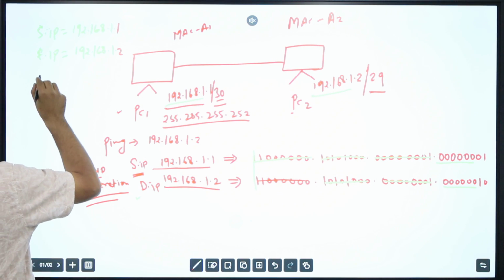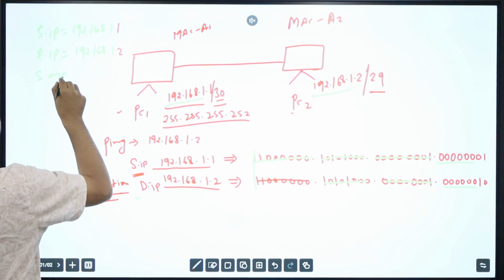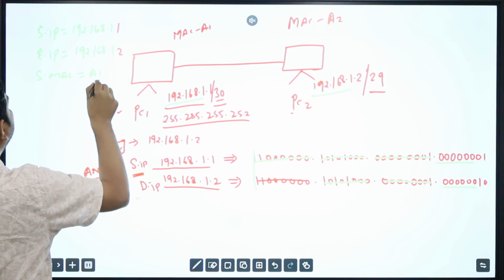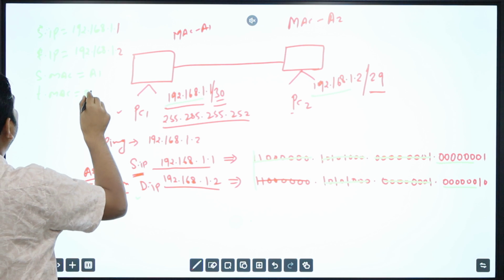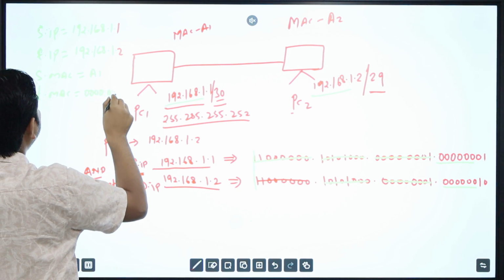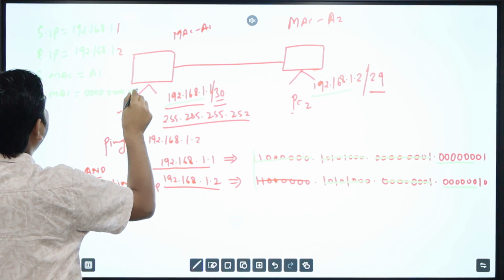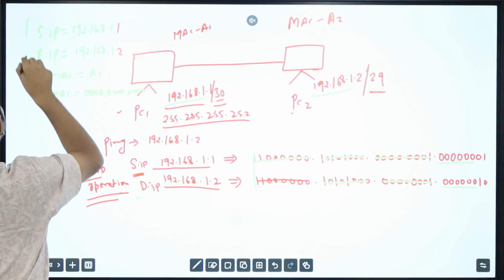The source MAC is A1, and the targeted MAC is unknown, so it's 12 zeros. That will be my targeted MAC address.